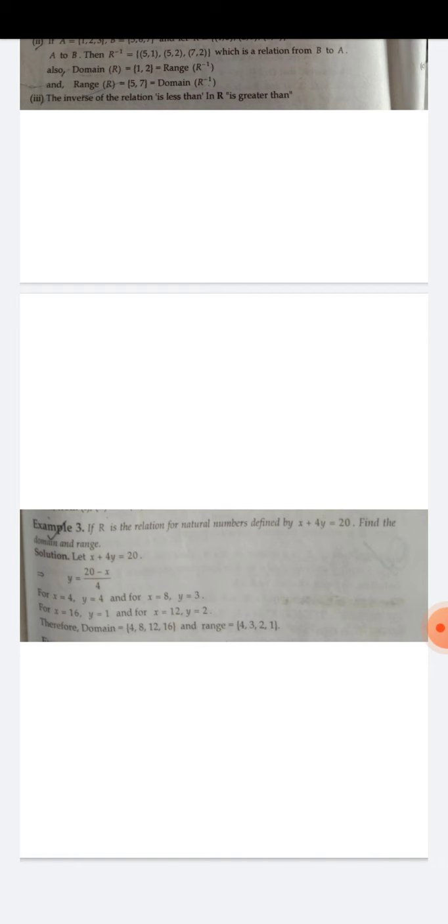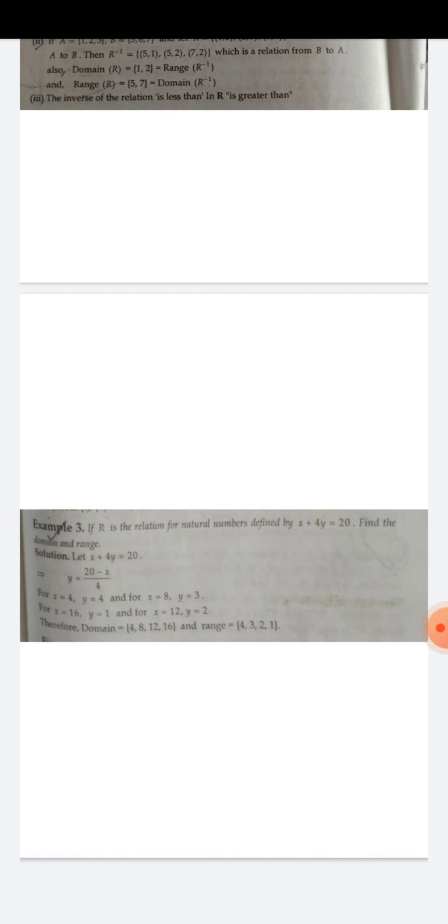Simple. In this equation, just find the value of y in terms of x. Make x as independent variable, y as dependent variable. So simplify the equation. x + 4y = 20. 4y = 20 - x. y = (20 - x)/4. So put the value of x so that you can get a natural number in y. So x भी natural number होना चाहिए, y भी.